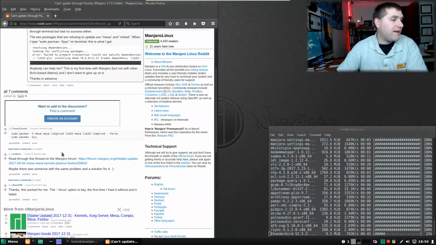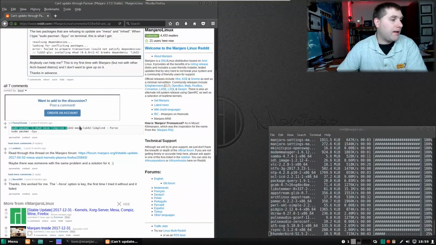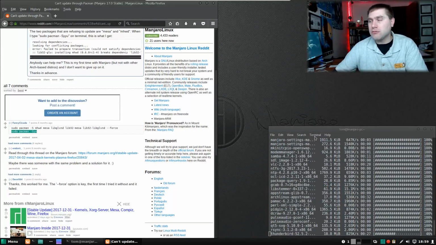And so all I did is ran this command here, forcing the update. This kind of forced that one package that was giving the dependency issue, and then running this basic system update. That's how I resolved the problem. So since it's still updating all these packages, it's yet to be seen if that actually resolves everything or not. But for now, it does appear as though it is actually working.